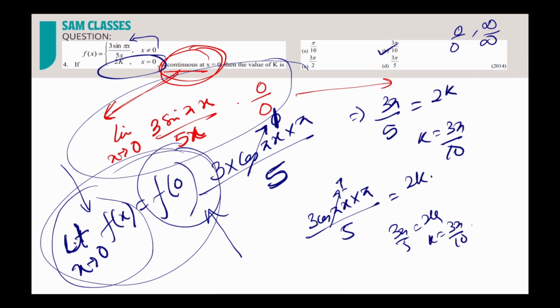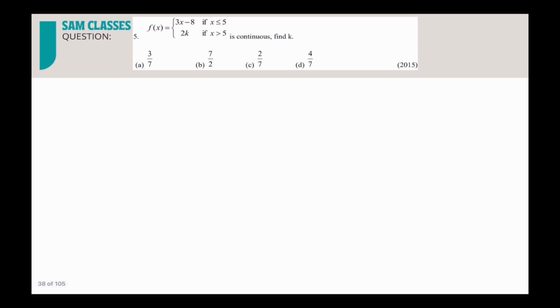Now I could have done this mentally also, but since I wanted to show you the way it is to be done, you can do it. It takes less than 5 seconds, students. Not more than 5 seconds. Max you can take 10 seconds to solve it. Once you make a practice and a habit, it will not take more than 10 seconds to solve most of the questions of continuity and differentiability. Let's see the next question.